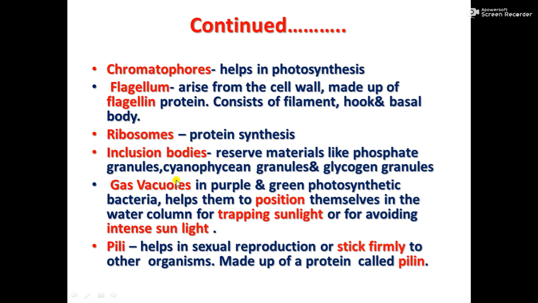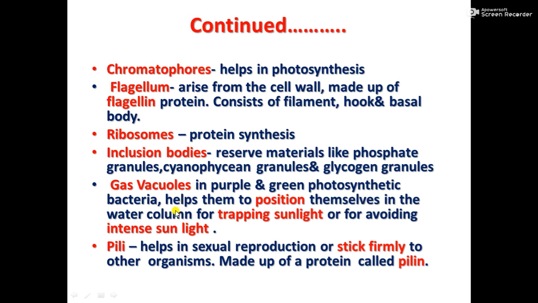Then another inclusion body is the gas vacuole, and the gas vacuole is present in purple and green photosynthetic bacteria. I told you the chromatophores help in photosynthesis, and for photosynthesis light is required. So these gas vacuoles are there in such bacteria. These vacuoles help them to position themselves in the water column.